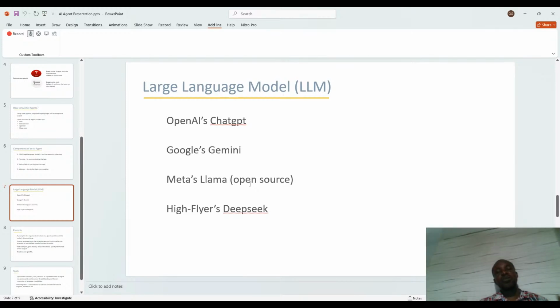But the cheaper ones, and that for me, if I'm to advise, since you are still learning, if you want to take it seriously, like you really want to do it for a client or the rest, then you can start paying for it. And the good thing about the payment is it is pay as you go, or pay as you use. What that means is that it is when you use it that you pay, that is they deduct from you. It's not the type that is monthly. Normal ChatGPT, if you are using it, you pay $20 or so monthly. And once that month is over, the $20 goes.